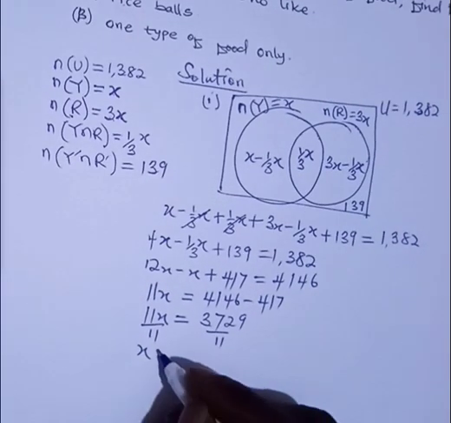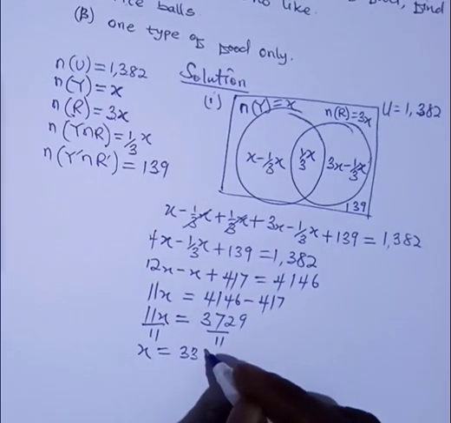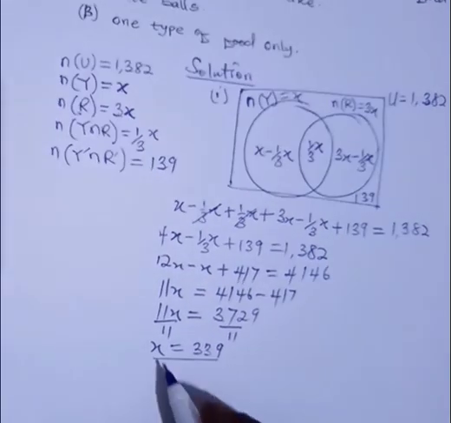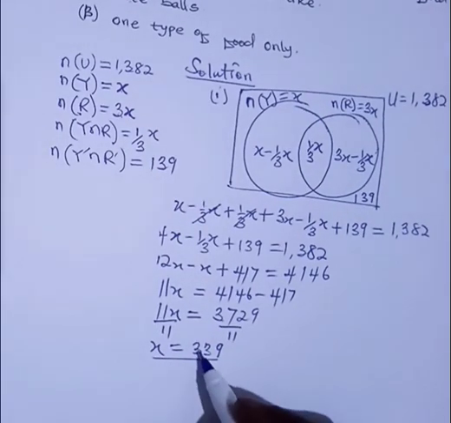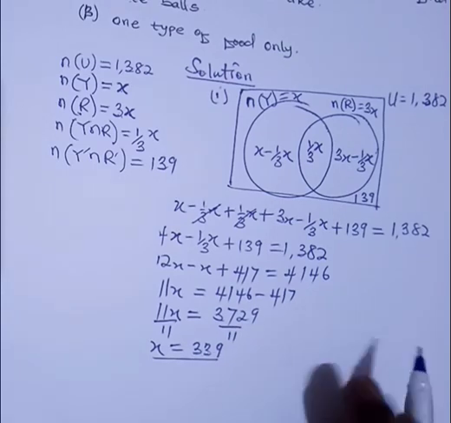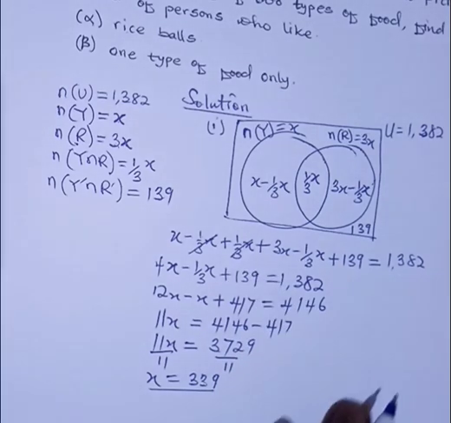to be 339. So our x is 339. That means the number of persons who like yam is 339. But the question asks us to find rice balls.